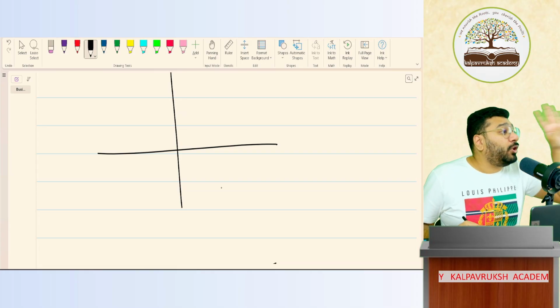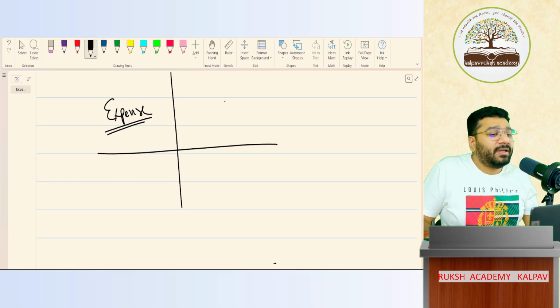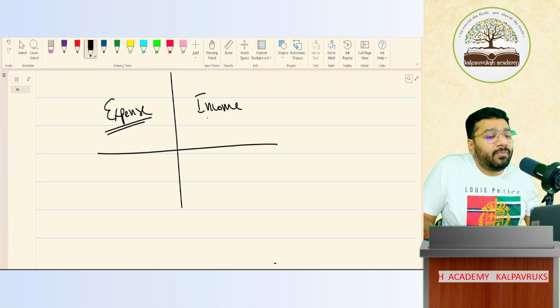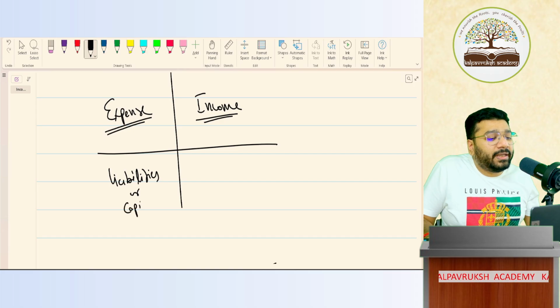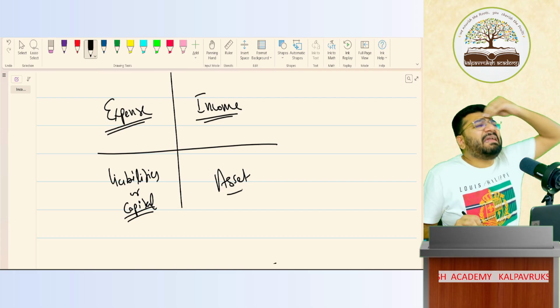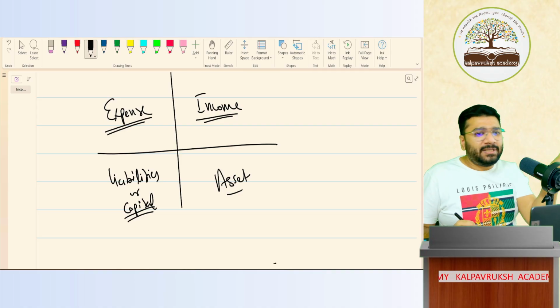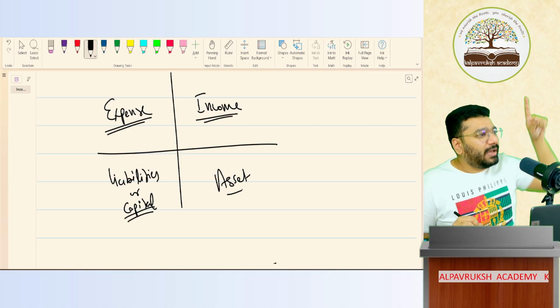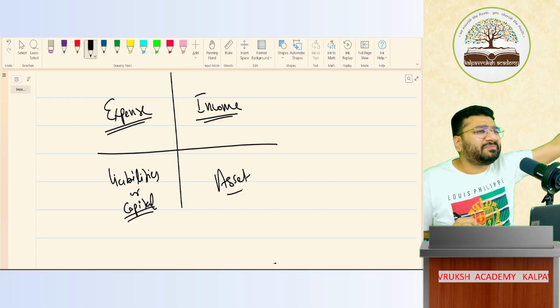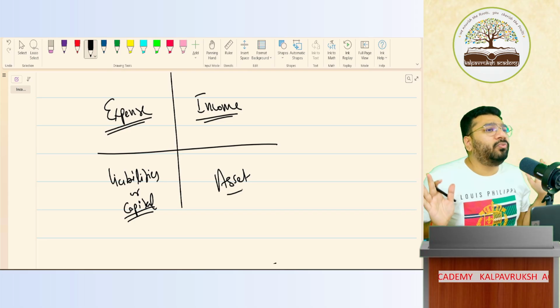There are 4 quadrants. One is the expense quadrant. Second is the income quadrant. Third is liabilities or capital, you can say. And one is asset. You take any account on this planet: one is expense, other income, other liability or capital, or asset. You take anything, these are the only 4 things. Ultimately, your accounts boil down to these 4 things only.